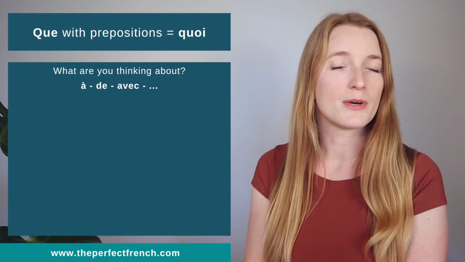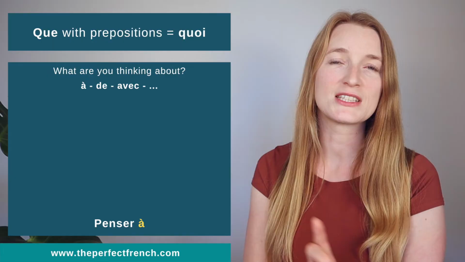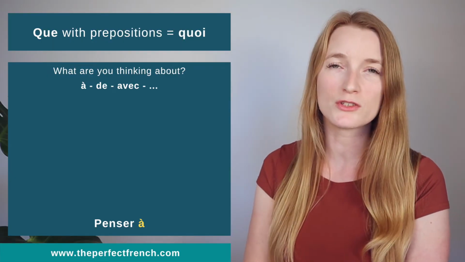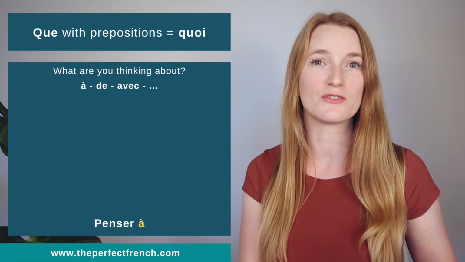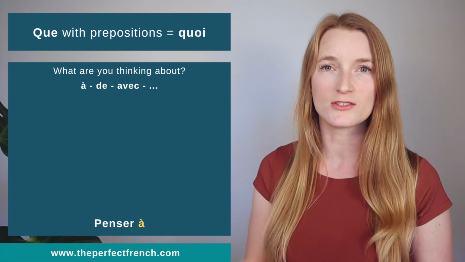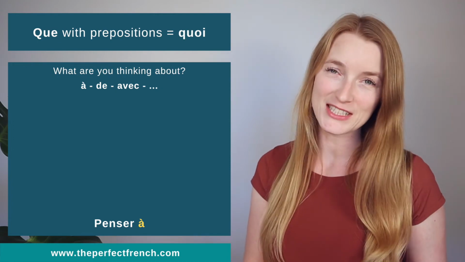So thinking about in French is penser à. Penser à. So because we use the verb penser and penser is with à, we are going to use the preposition à, and que is going to become quoi. It makes a lot of sense when I say it.